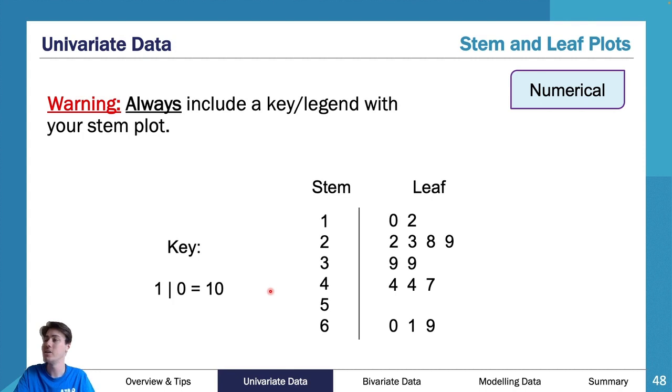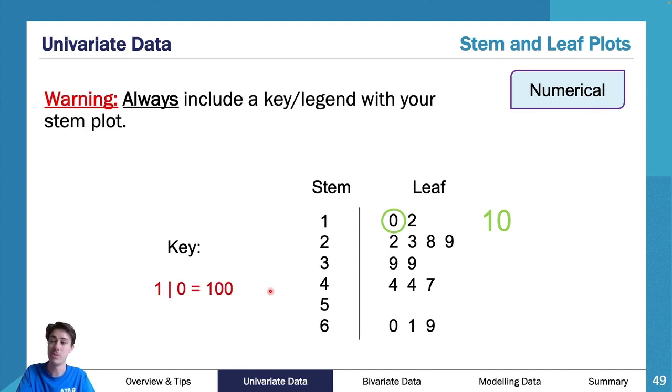As you can see here, you get your stem 1, 2, 3, 4, 5, 6, and you've been told in your key that if it's 1 and then 0, it's 10. So if it's 2 and then 0, it's 20. If it's 3 and then 5, it's 35, something like that. So you can see here in your stem and leaf plot, you've got a whole bunch of values. They've been ordered. And as you can see, this answer is 10. But if I said, oh, what if this was 100? Well, then I'd have to make this 100. So it's really important that you know how to apply that distinct methodology of utilizing a stem and leaf plot. It is a little bit difficult.